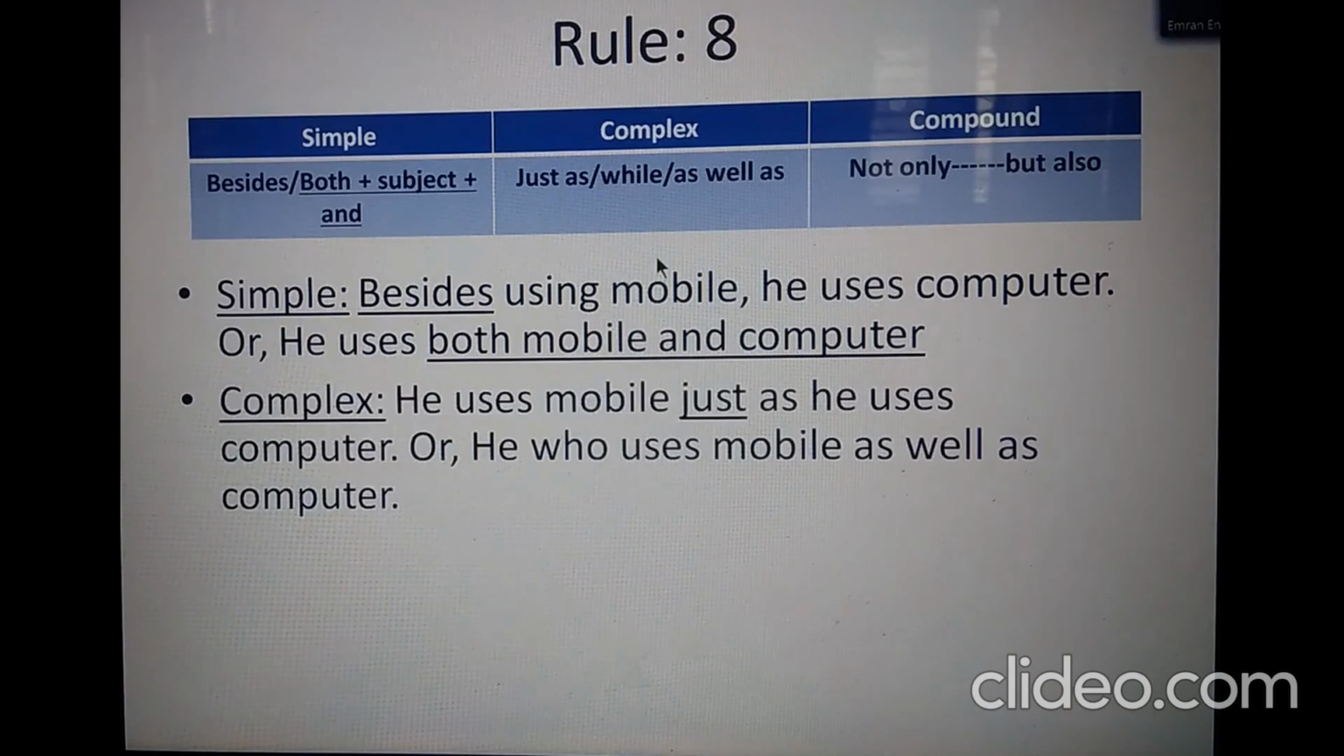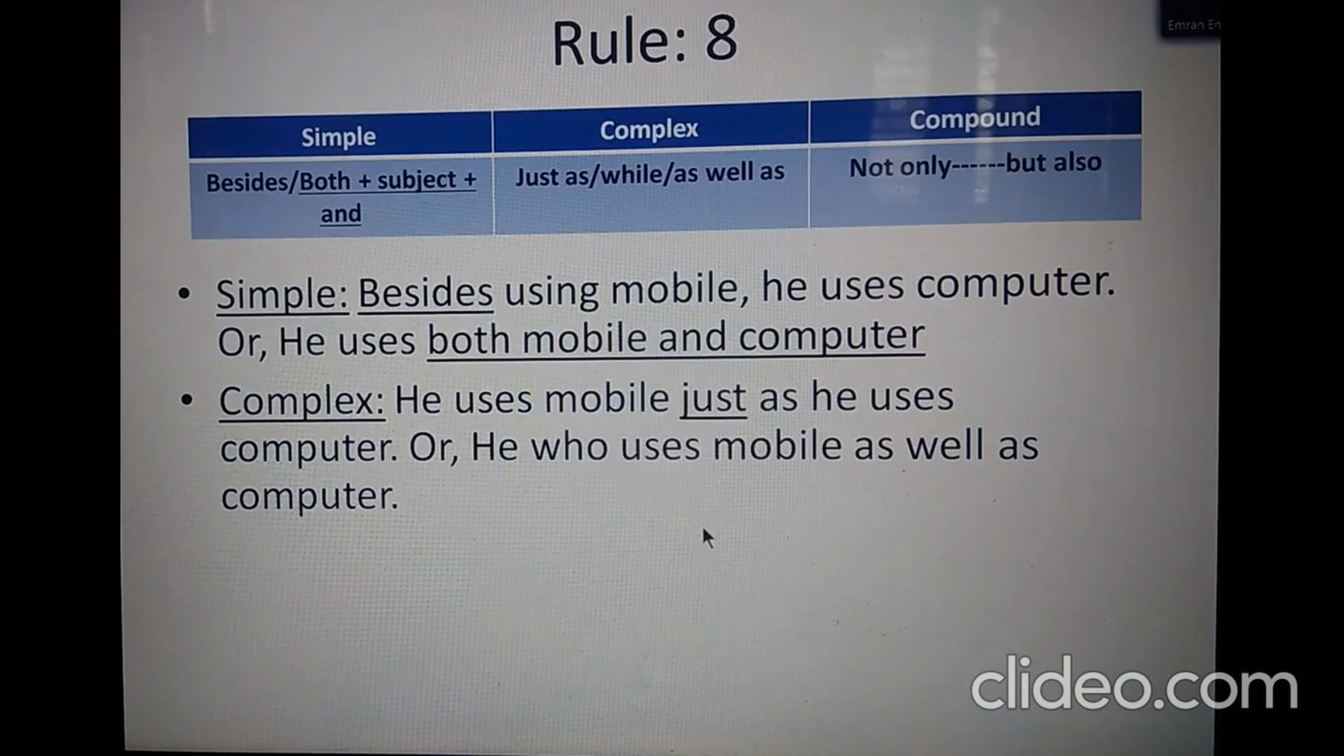To some people, "as well as" can also be used here in this case, as shown by traditional grammar books. But personally, I prefer to use "just as" to convey the correct meaning of the sentence.